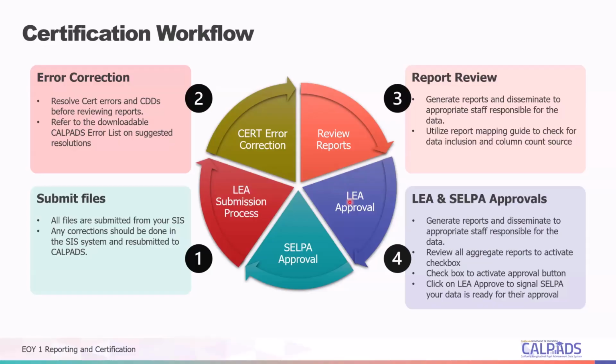Once the approval button is clicked, CalPADS will then send out a notification to the SELPA to approve their end of the review process. Once the SELPA approves, then of course you are officially certified for end of year one. However, if the SELPA disapproves and requires additional correction, at least on the SPED related or any incidents related to SPED students, then you will need to make the corrections and then wait for a new snapshot and go through the same workflow all over again.